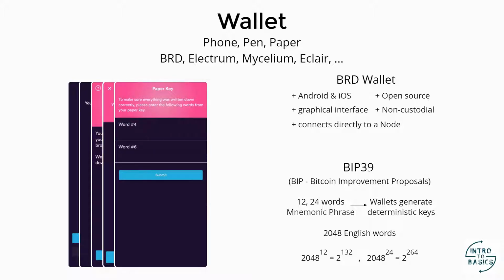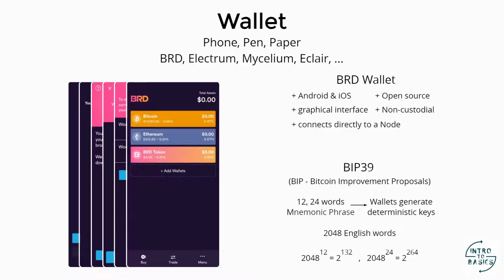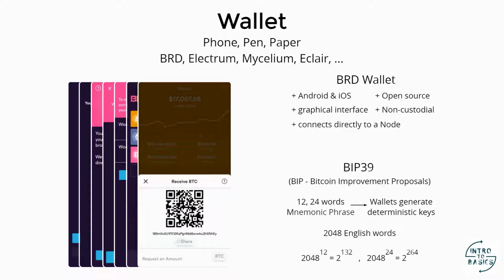Next, we'll be asked to check these words to make sure we wrote them correctly. And then, we might see multiple currencies displayed in the wallet. This is because from this mnemonic phrase, keys can be created for many other blockchains, but now we are focusing on Bitcoin. And if we enter the Bitcoin section and tap on Receive, we'll have an address where we can receive funds.